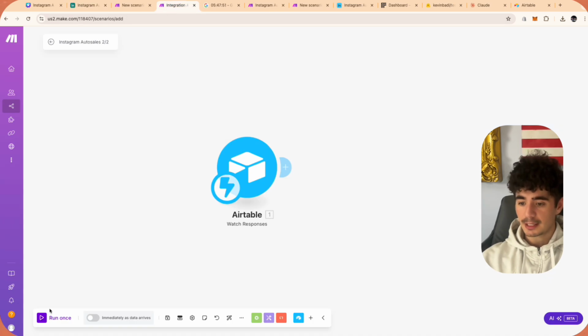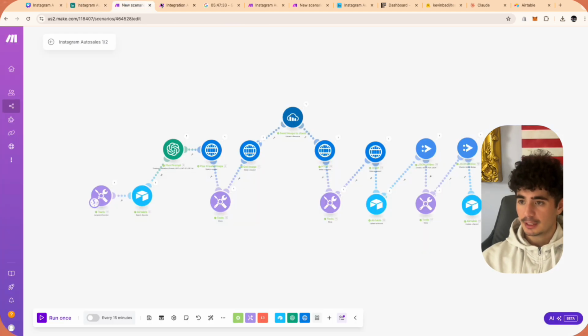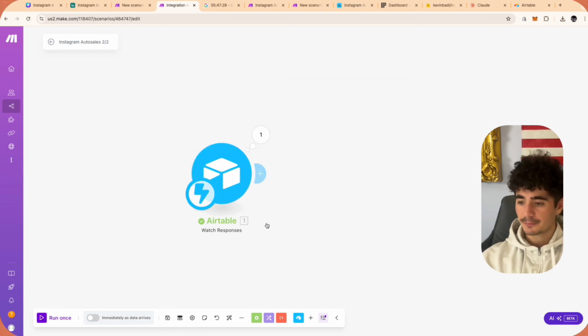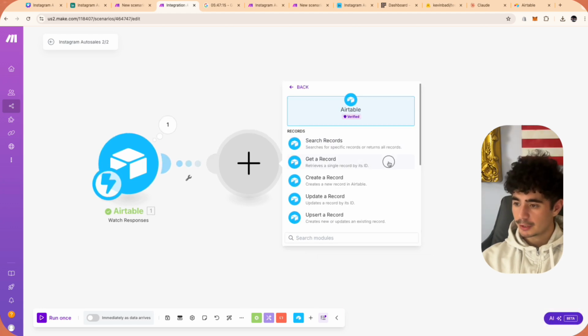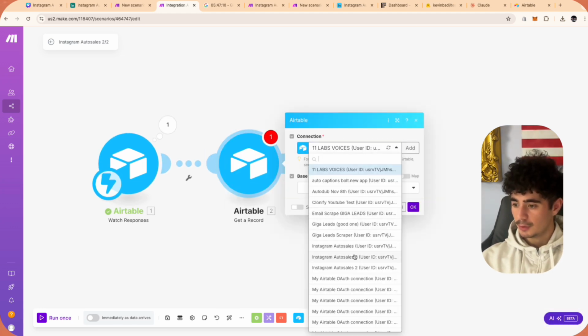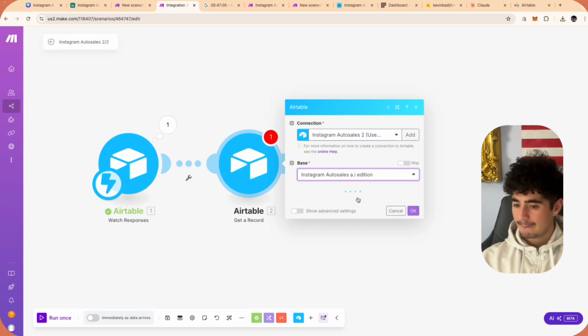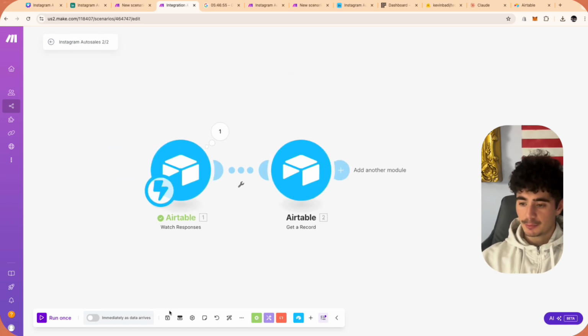And so now we can actually trigger this automation and then trigger this right here, this test action. So once this checks off, then we can go back to that second automation and we can see that it was able to pull in that record ID. So that's perfect. So now we're going to click add a module. We're going to go Airtable. We're going to go get a record. We're going to switch this connection to Instagram auto sales 2. We're going to add that base in. Add that table in. Add that record ID in. Okay, perfect. And then we're going to click save.